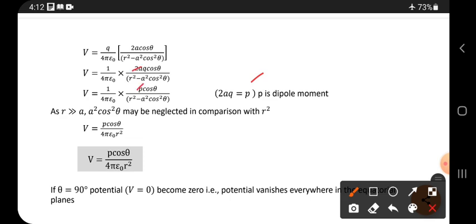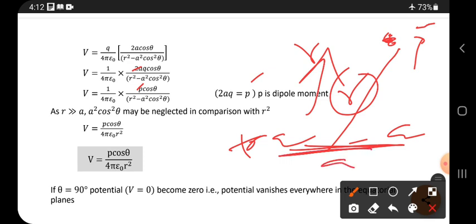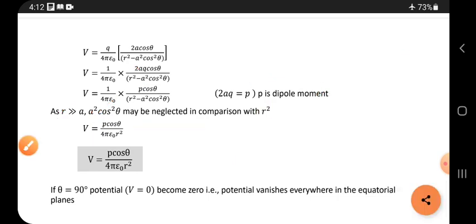Next, divided by R square minus A square cos square theta as it is. But R is the distance from where to where: one is a positive charge, one is a negative charge, and some point we have taken here, and from here to here the distance is R. Sometimes we can keep the point at a large distance, then the R value increases, but the distance A is very small compared to R, so it may be neglected in comparison with R square.